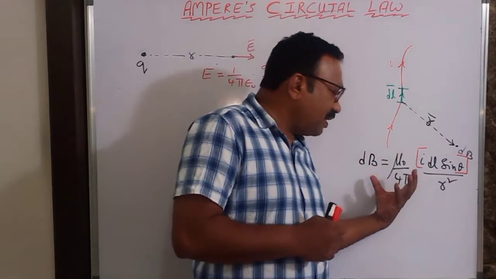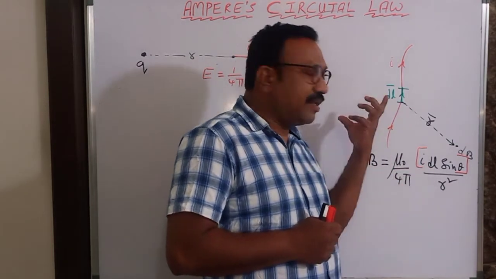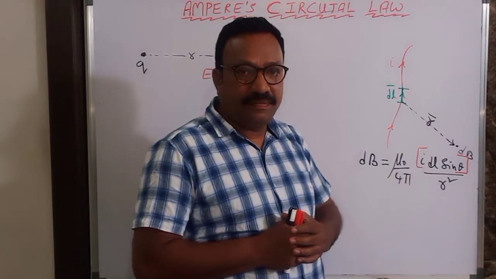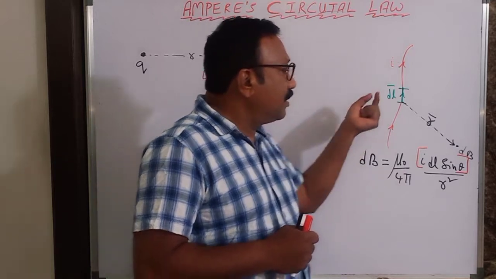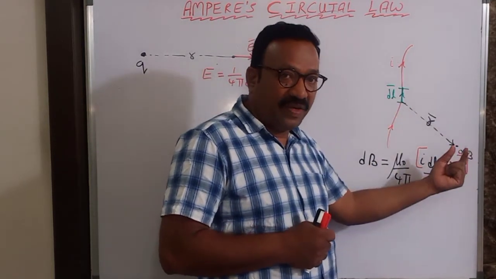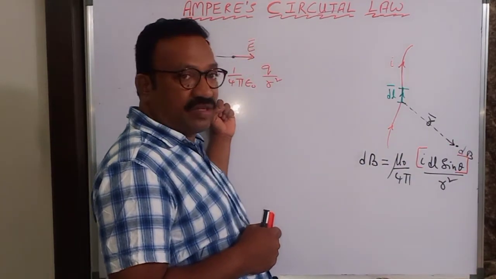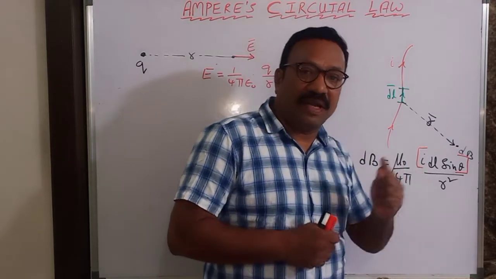This gives a relation between magnetic field and current. Charge at rest, electric field. Current carrying conductor and magnetic field. Relation between charge and strength of the field. Relation between current and strength of the magnetic field.